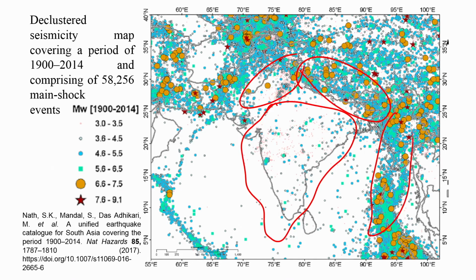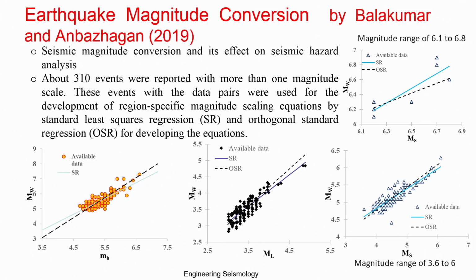Okay. Here you can also see some areas where there are no events, but that is a plate boundary. So in those kinds of places you should also put some effort and try to see whether there is any seismic activity happening, to fill the seismic gap. Okay, so the paper details are given here. This is a figure taken from that paper. Most of the equations are concentrated on India as a whole.